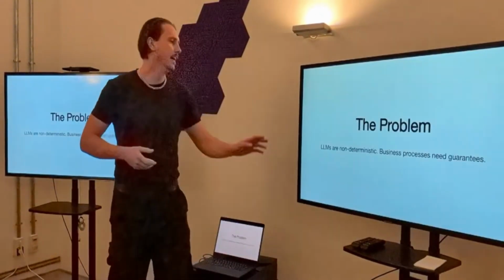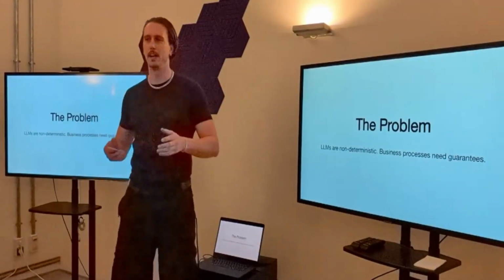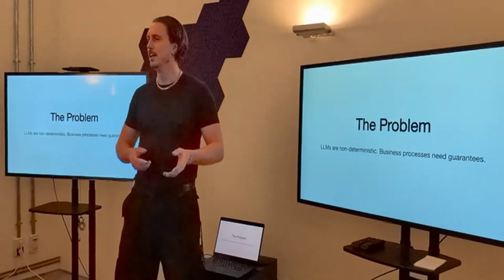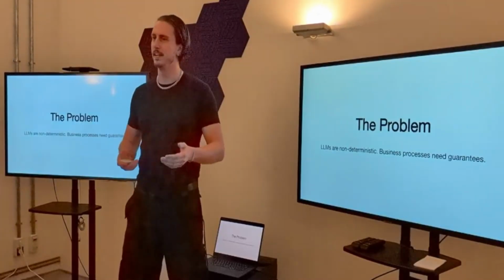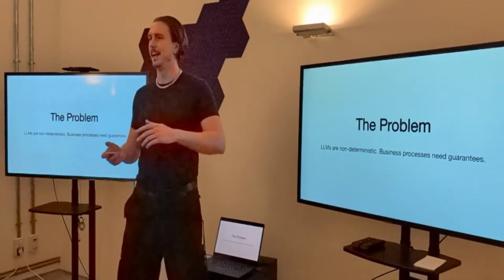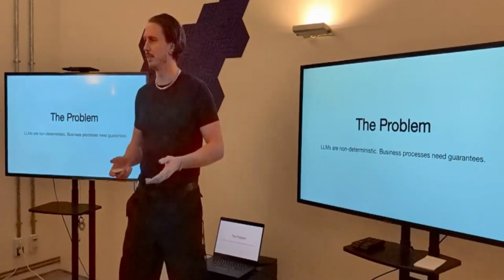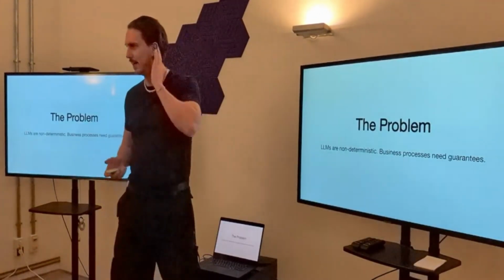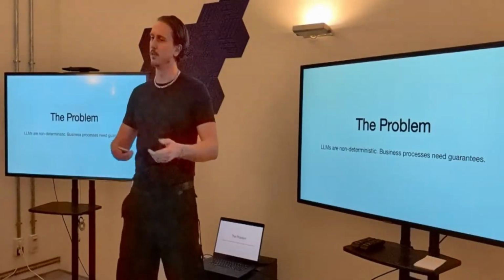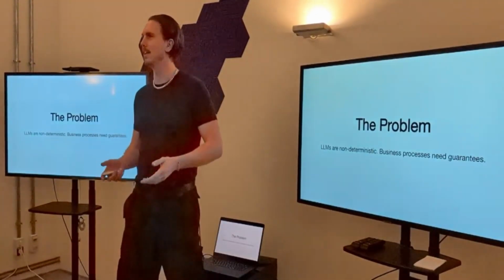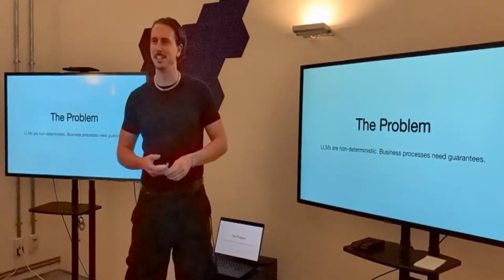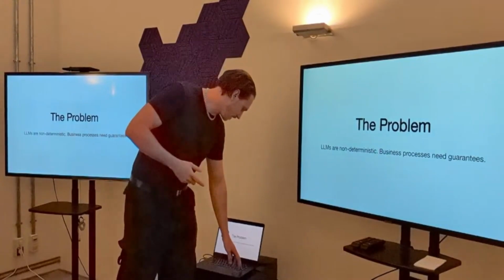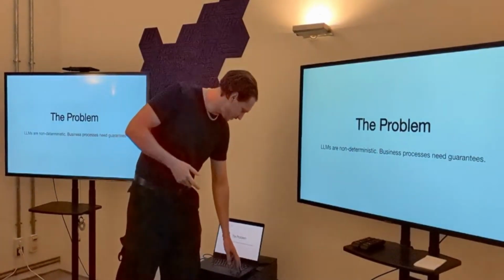The problem is LLMs are non-deterministic, but our business processes need guarantees. Customers aren't happy when we transfer somebody, but they say, we needed their income to be above a certain threshold, and they got transferred and never even talked about what their income was. Or imagine a doctor's practice where you say, I want to make a booking, and you get to the booking stage before you've actually asked them what their issue is. Well, LLMs can do that. We've seen all sorts of crazy failure modes with LLMs. So how do we give the companies that rely on us the guarantees?